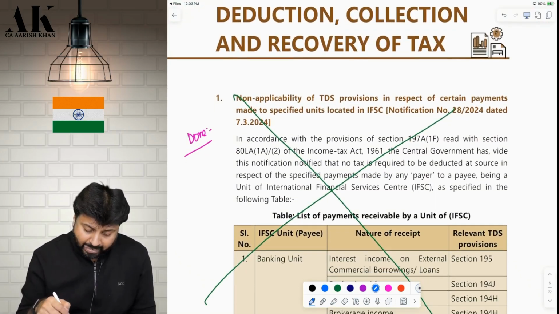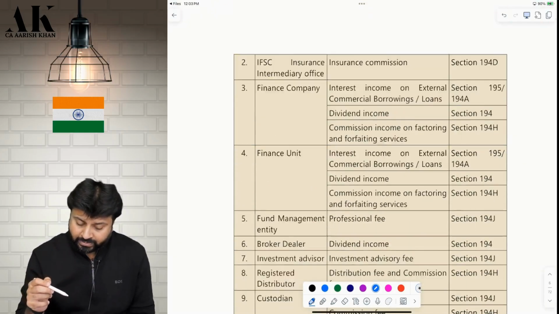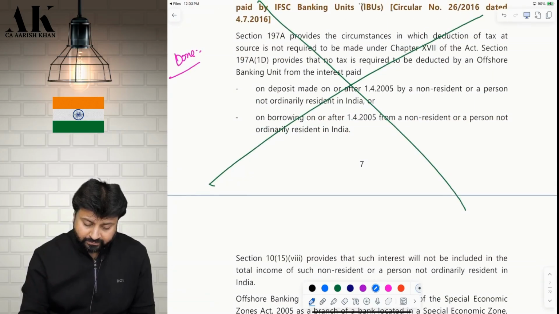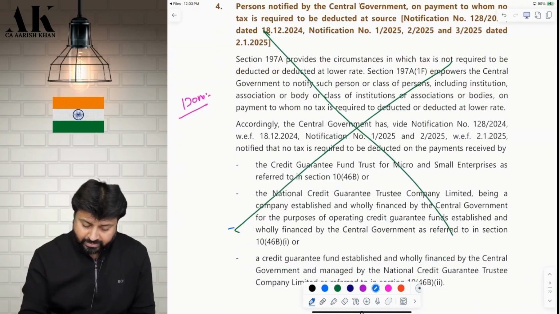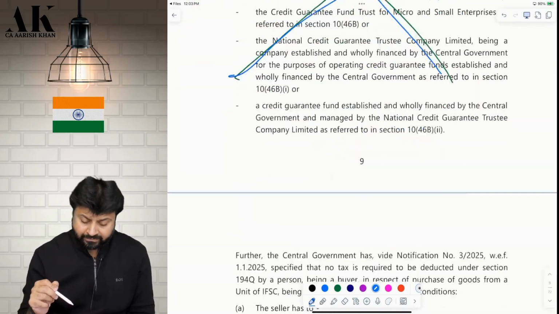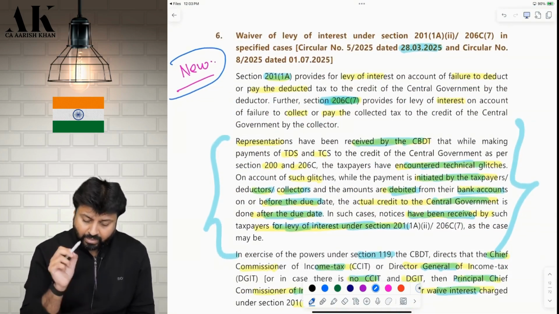What is second? The second amendment we have done earlier. You can go and check the September 25 video and September 25 file also. We have done this also. We have done this also. This was also covered in the September 25 file. This was also covered. Now, next one.